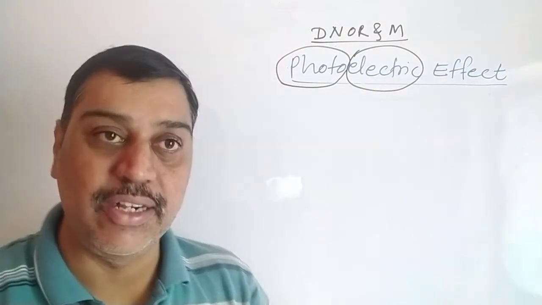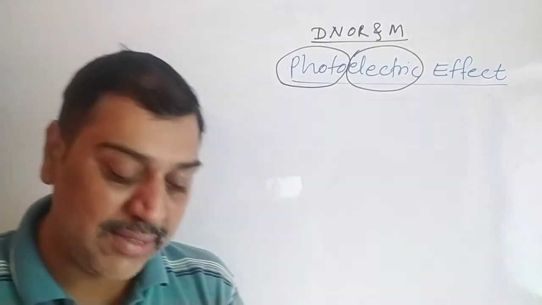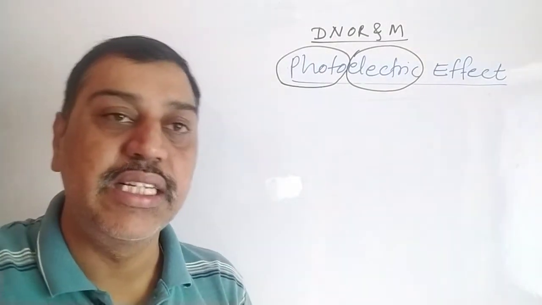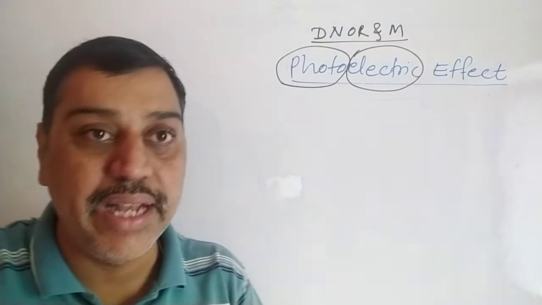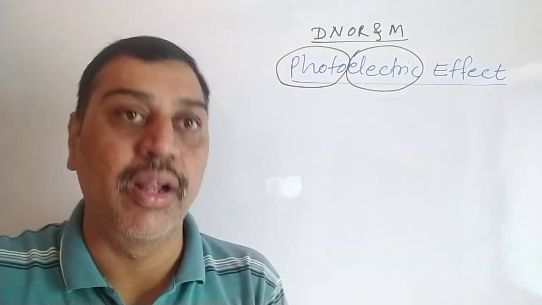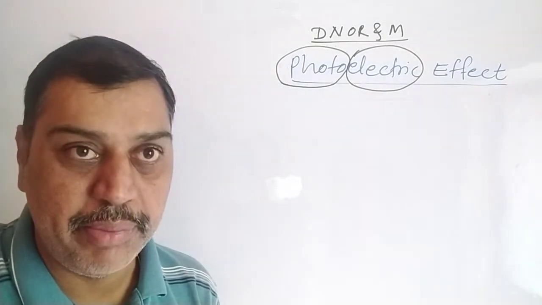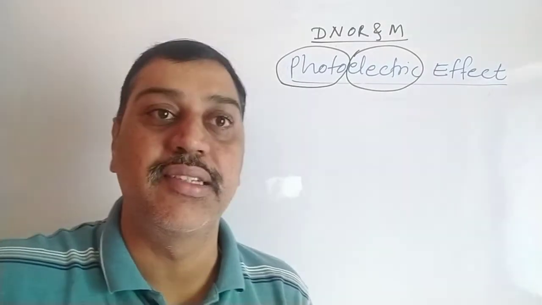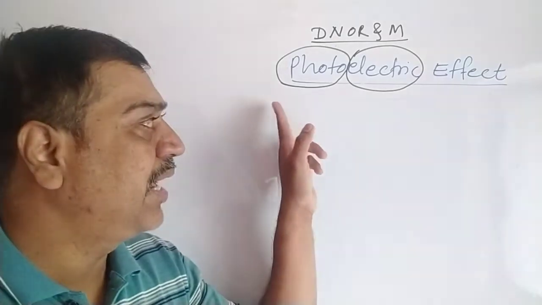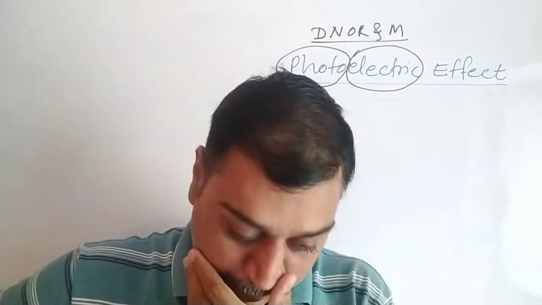Together it is said to be the photoelectric effect. So when light of a certain frequency is incident on the surface of a certain material, that material emits electrons. This phenomenon occurs because of the incident photon, the incident light, and it results in the emission of electrons. That's why the effect is said to be the photoelectric effect.